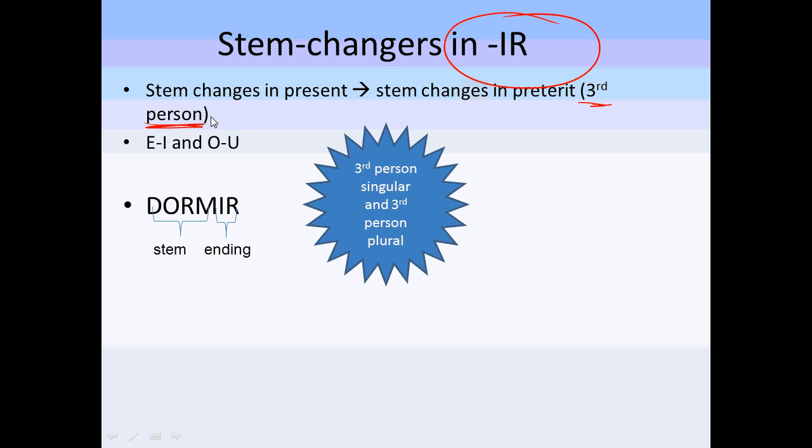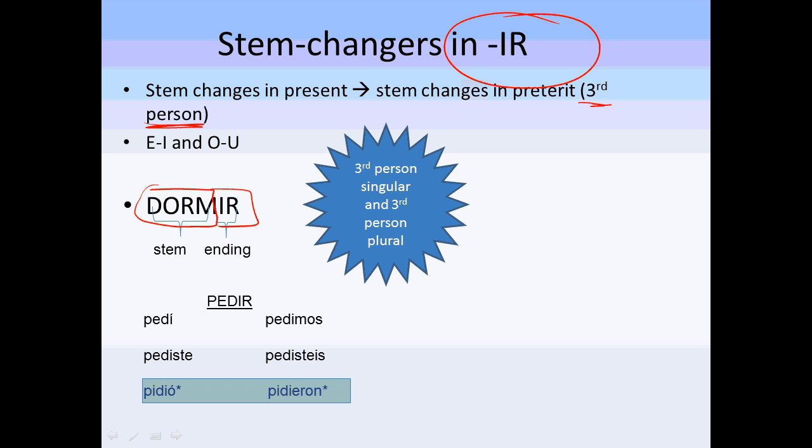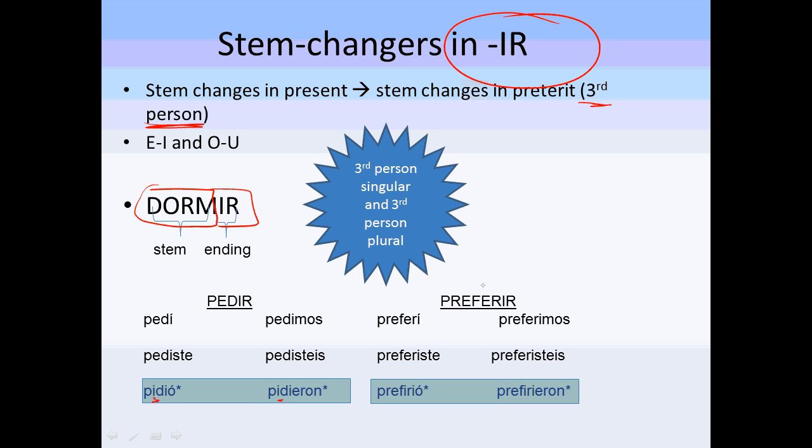And here's another refresher as to when I'm talking about stem and ending. Okay, the stem is the first part of the verb, and then the ending is the second, the IR, ER, and AR. We have pedir, pedí, pediste, pidió, right there, changes to an I. Pedimos, pedisteis, pidieron. Again. Preferir, we have 2 E's. It's always the second E that changes, and we only have the change in the third person.